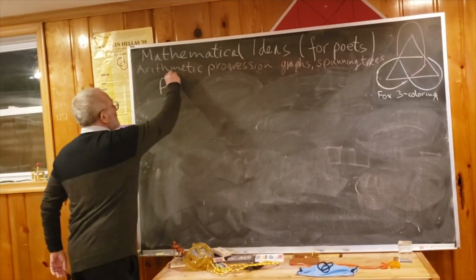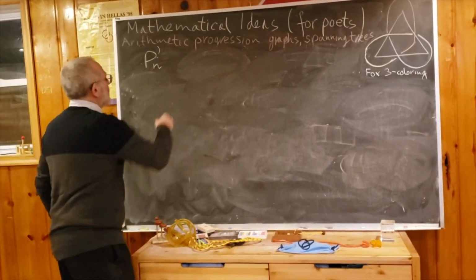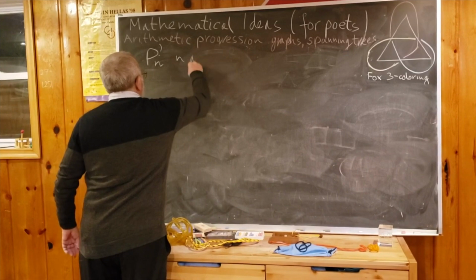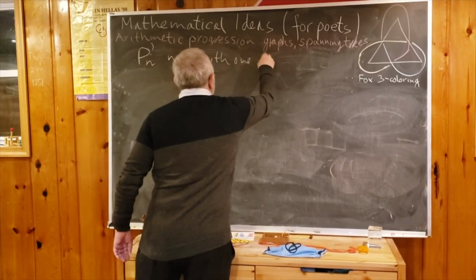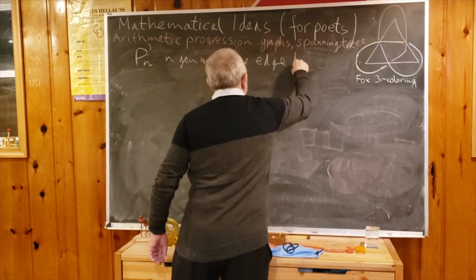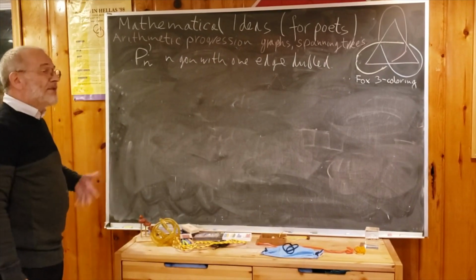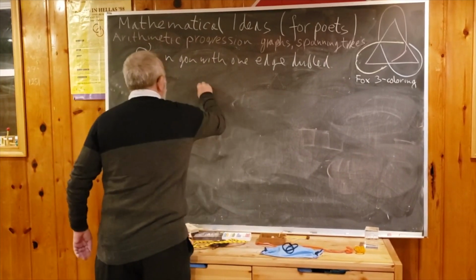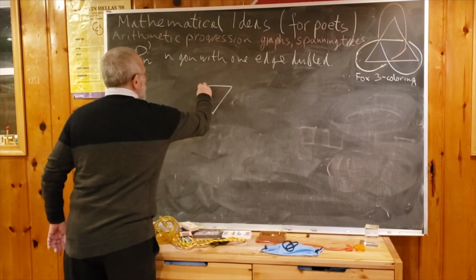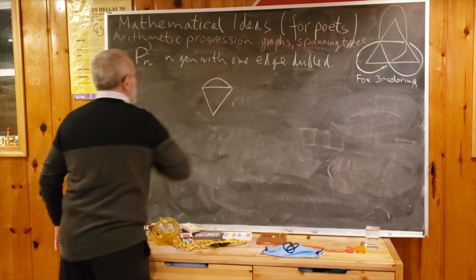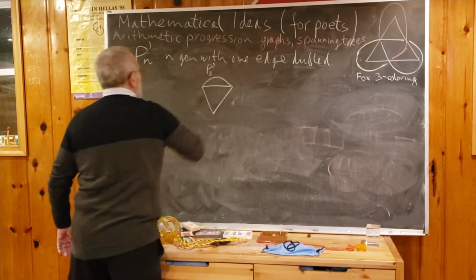So let's remind ourselves, P prime of n is an n-gon with one edge doubled. Again, I will start from a triangle. So what happens when we have a triangle and we double one edge? It doesn't matter which one, it's symmetric. Okay, so this is by our definition P3 prime.